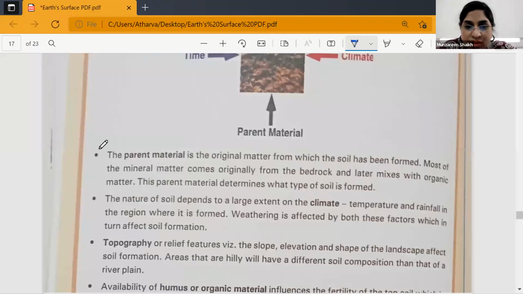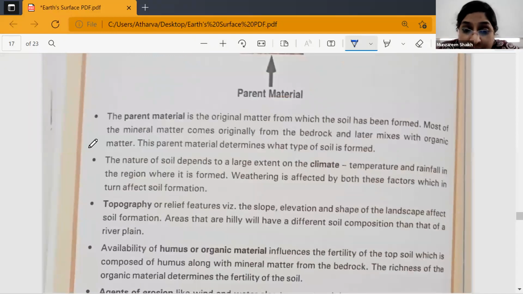Number one, the parent material. The parent material is the original matter from which the soil has been formed. Please underline. What is parent material? It is the original matter from which the soil has been formed. Next, most of the mineral matter comes originally from the bedrock and later mixes with the organic matter. This parent material determines what type of soil is formed.